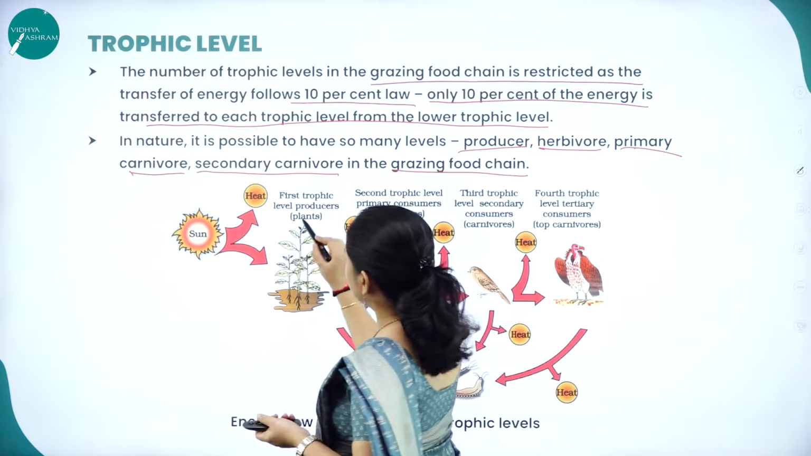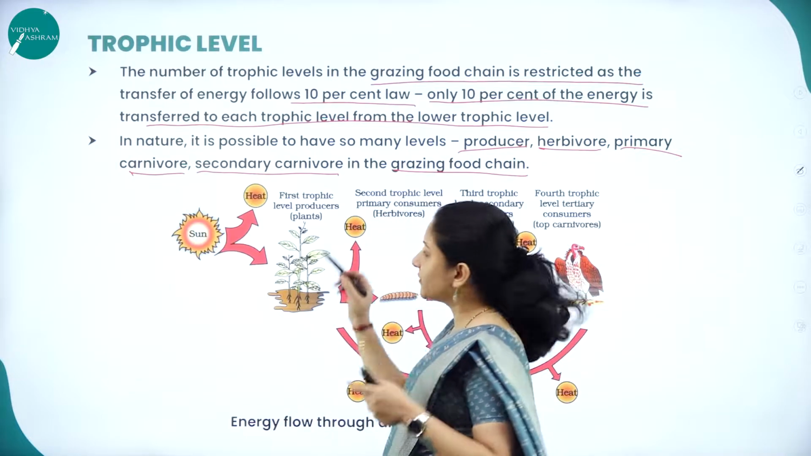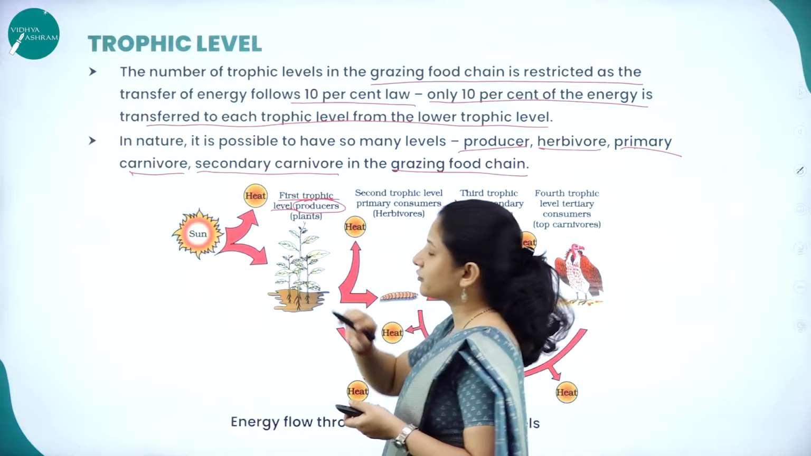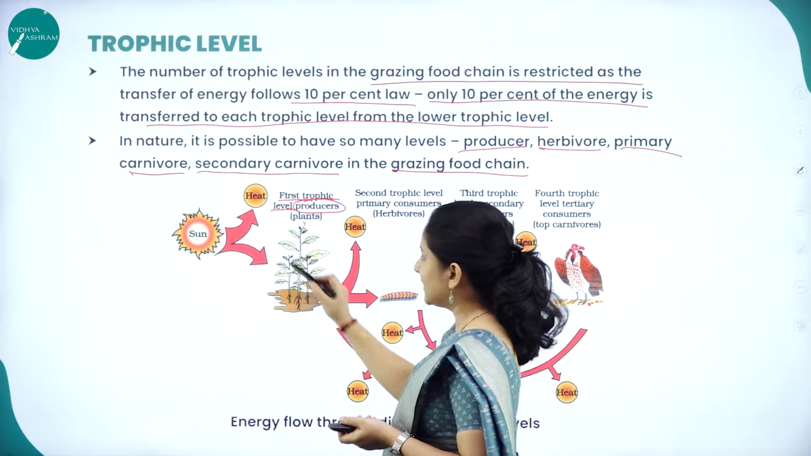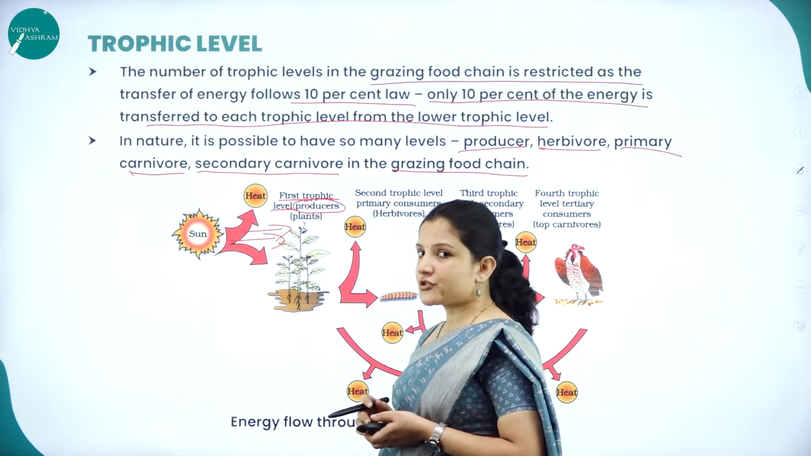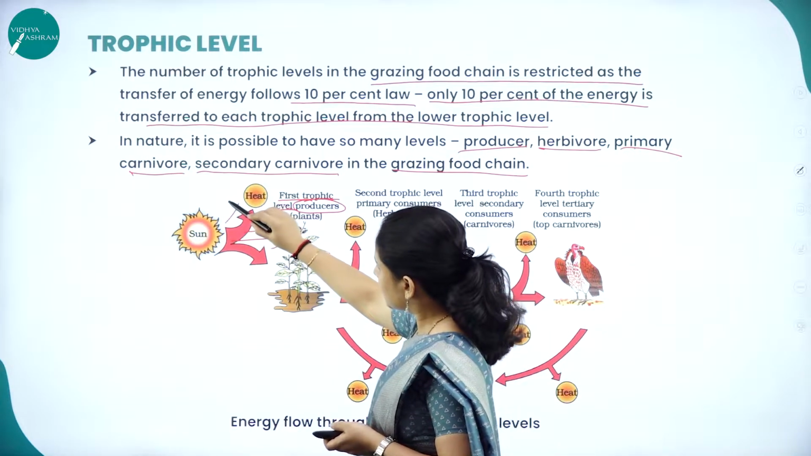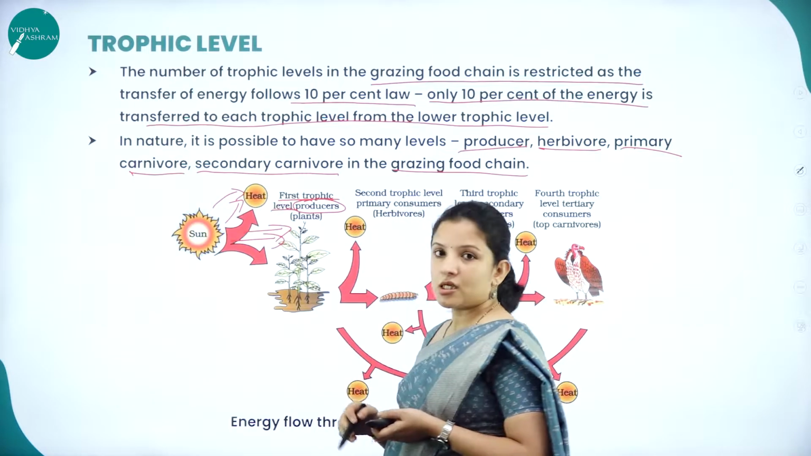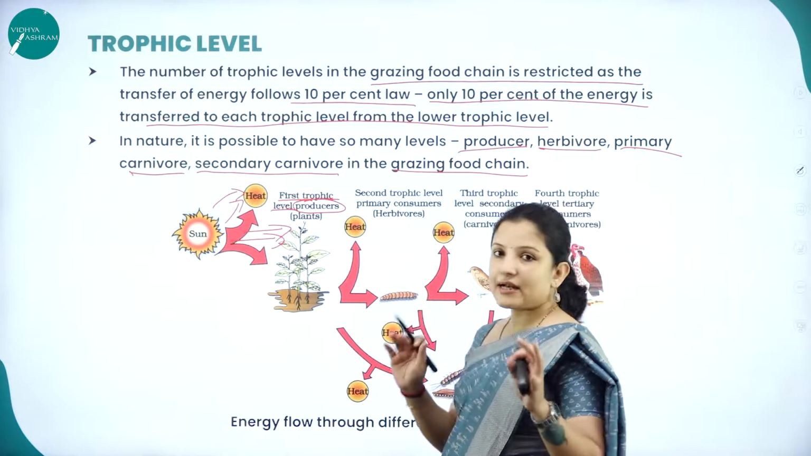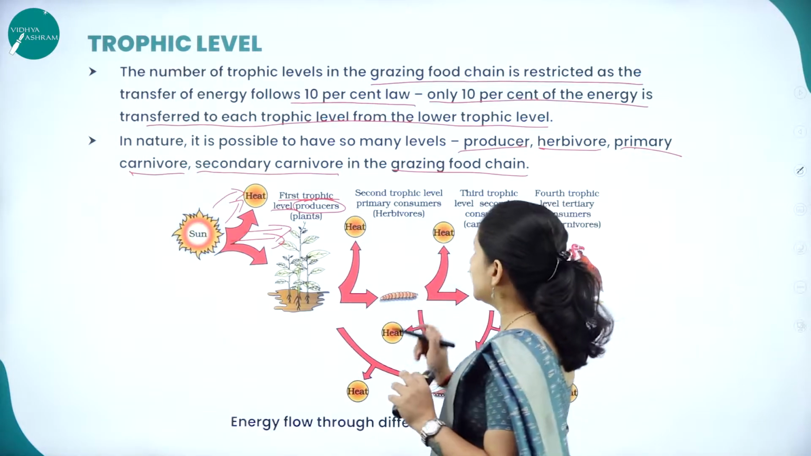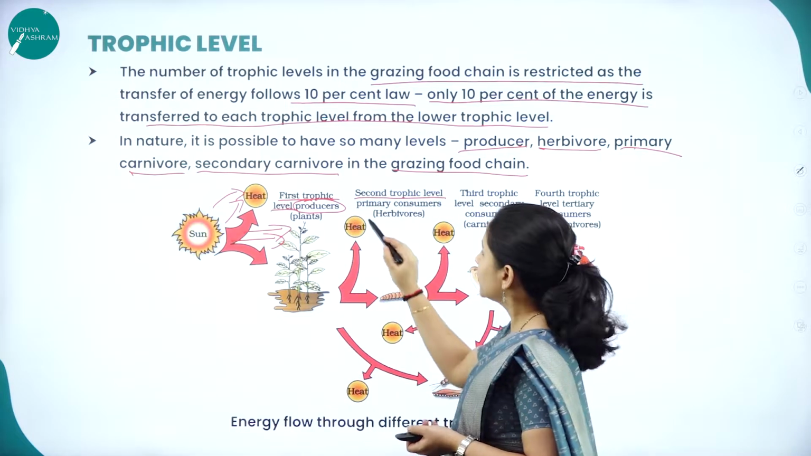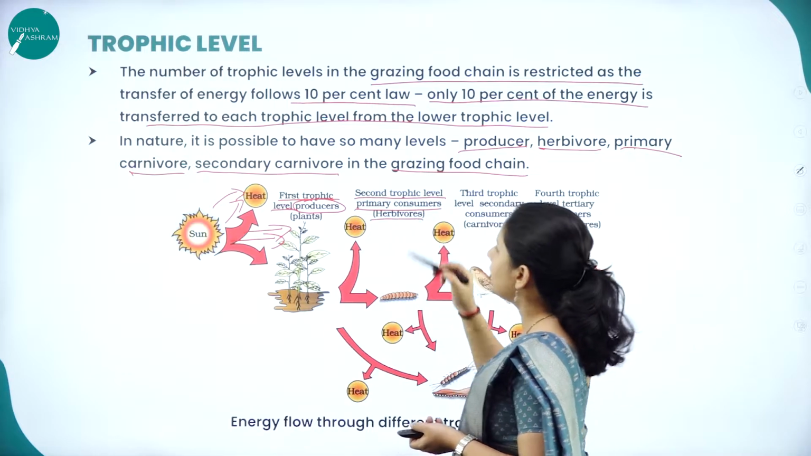Say for example, the plants. So here plants form the first trophic level and they are the producers, right? They are the autotrophs, the green plants. They will utilize the sun's energy. Will they utilize all the sun's energy? No. Some part of the sun's energy will be lost in the form of heat, and out of that only 2 to 10% will be utilized by the plants. Now the plant is having some of the energy in it. That energy will flow to the second trophic level, that is to the primary consumers, which are the herbivores.